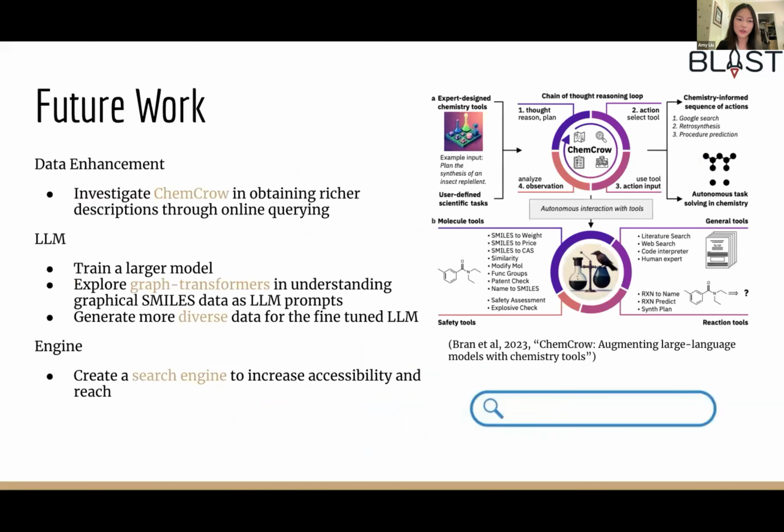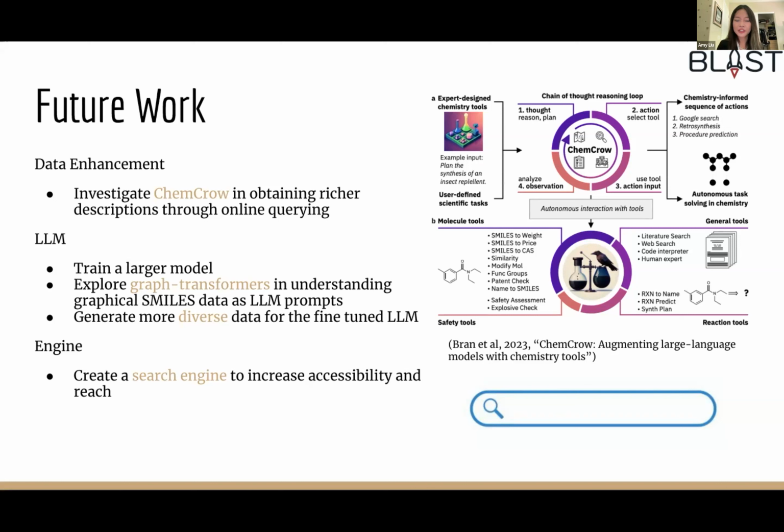Finally, what will be our future work? As this project wraps up, we want to explore some last few methods to optimize results. Quality data is crucial for successful embeddings. They should be extensive, have variability, and be non-redundant. For data enhancement, we want to investigate ChemCrow's capabilities in obtaining richer descriptions through online querying. ChemCrow is an LLM chemistry agent designed to accomplish tasks across organic synthesis, drug discovery, and materials design.